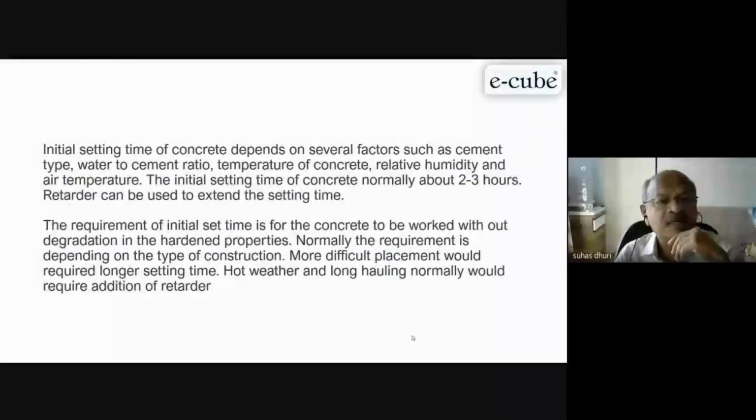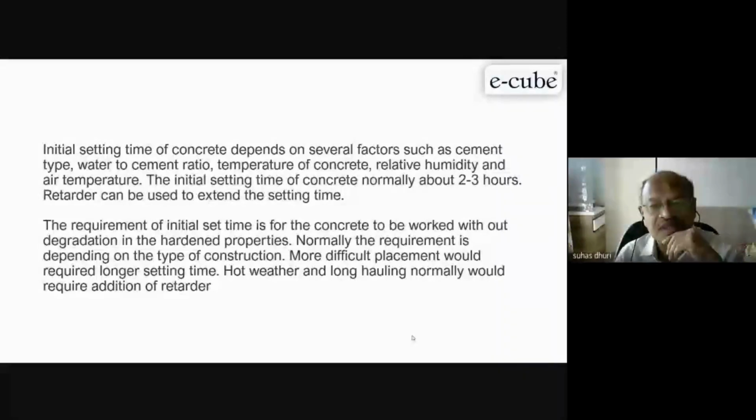Time basically we are calling that the initial set of concrete. Now, initial setting time of concrete depends on several factors such as cement type, water cement ratio or water binder ratio rather. Right now we are not using only cement. Along with cement we use a lot of other materials. Then temperature at that particular location where you are producing the concrete.